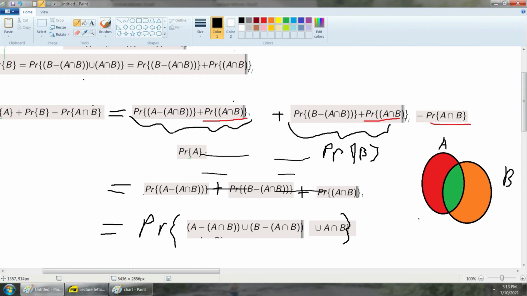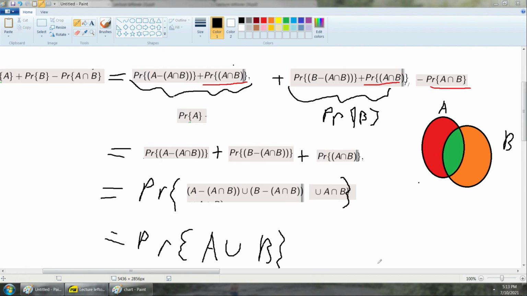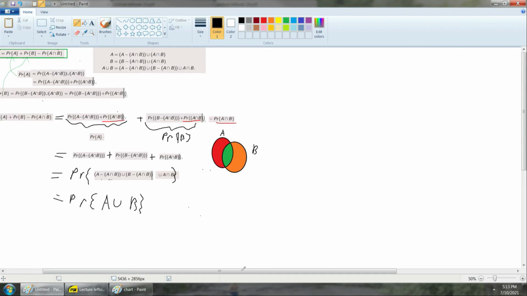Now, further, you can note either from my Venn diagram or just from things that you already know that these three sets, when I union them together, I'm getting A unioned with B. So from here, this is simply going to be the probability of A union B. So the TLDR version of what's happening in this proof, if I zoom out, is that I start with